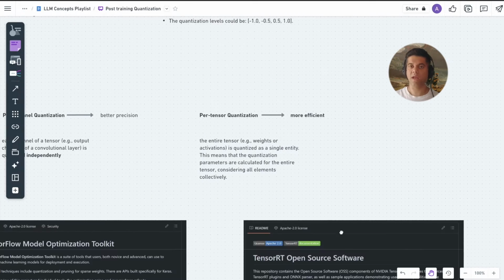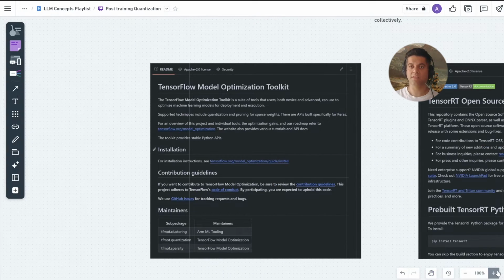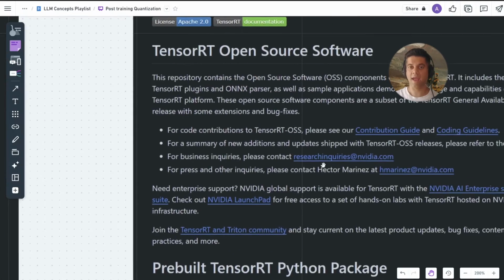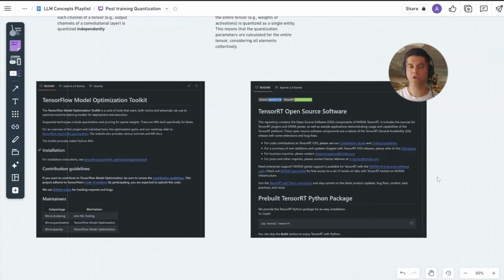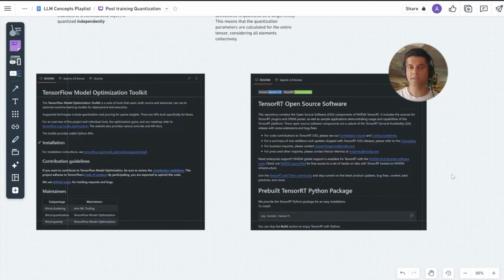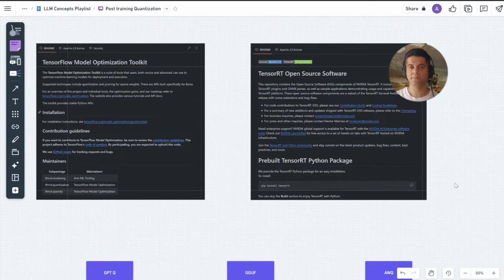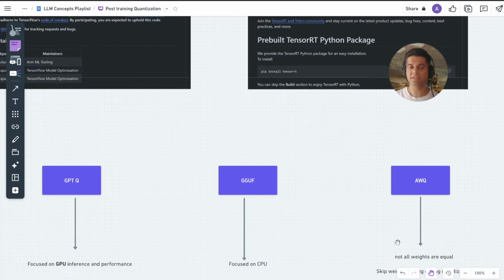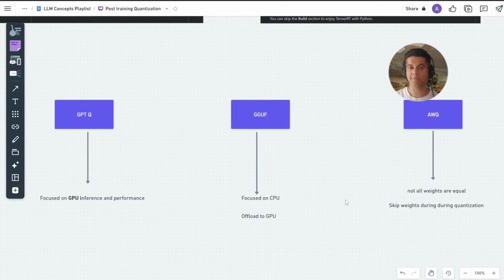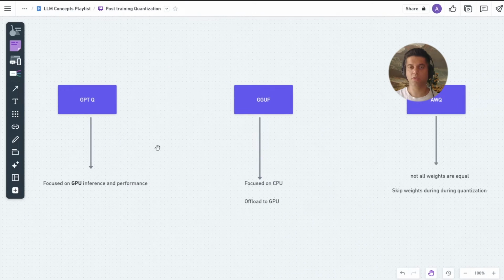There are two important libraries that you need to know about: TensorFlow Model Optimization Toolkit and the NVIDIA TensorRT, which offer loads of quantization techniques and strategies out of the box, and all we need to know is which one is the most relevant for us. So let's learn about these. I'll show you 3 code examples now, and I'll also share a Google Colab file in the description tab of this video, where you can try these code examples out on your own.